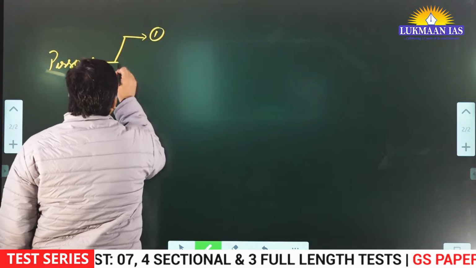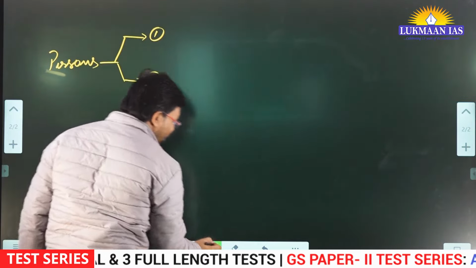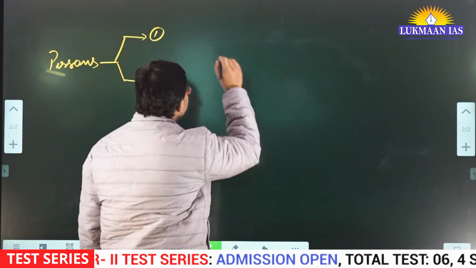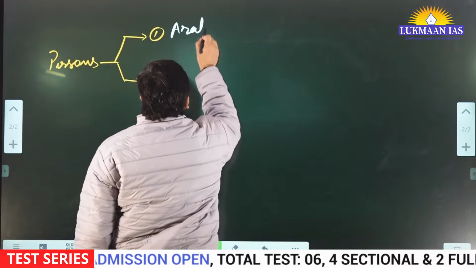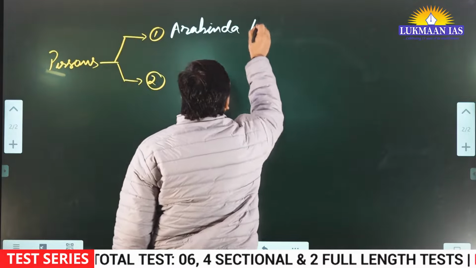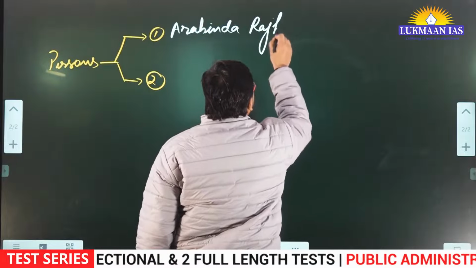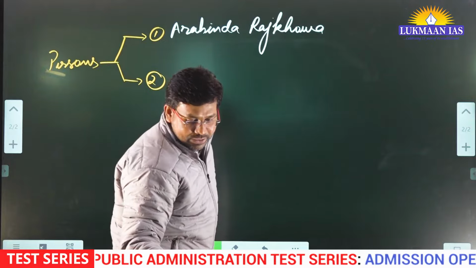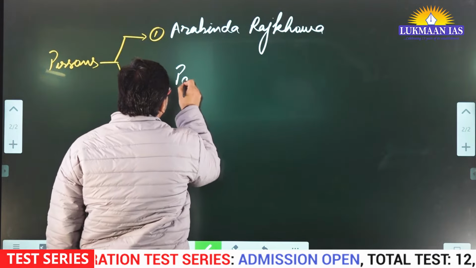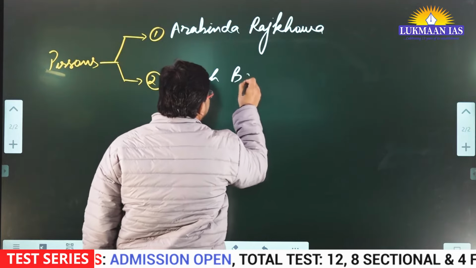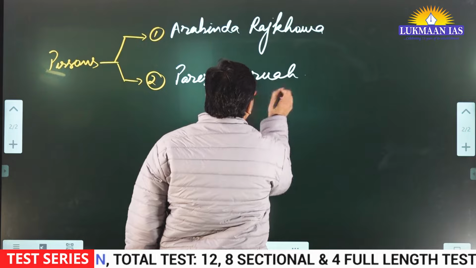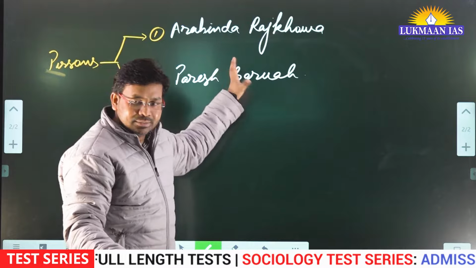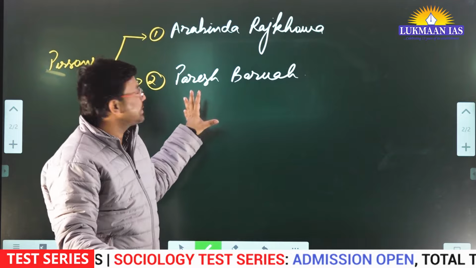There are many people, but two important heads of the ULFA section are in the news: Arabinda Rajkhowa, this is the name of a person, and the other person is known as Paresh Barua. Barua, Goswami are surnames or last names of people who are from the state of Assam.